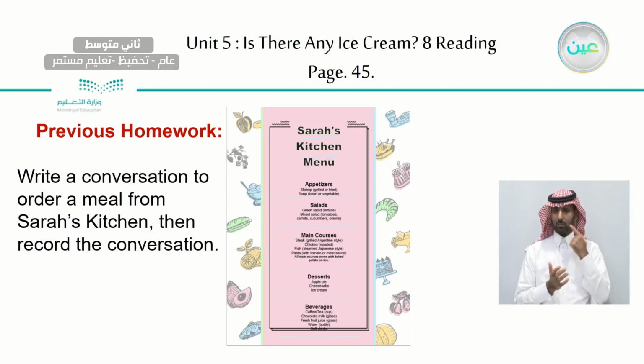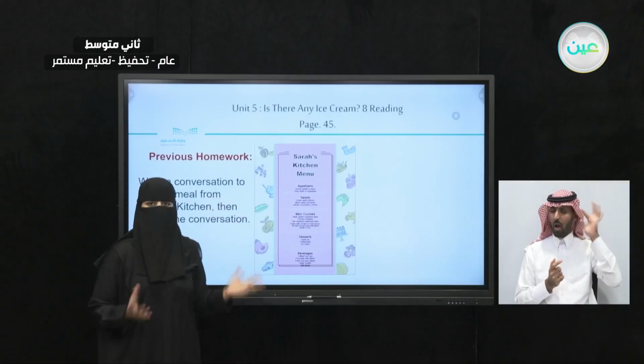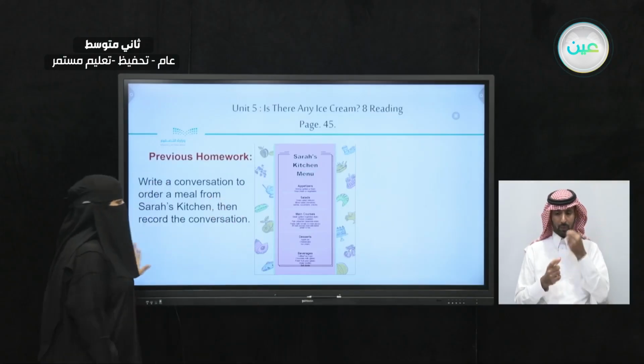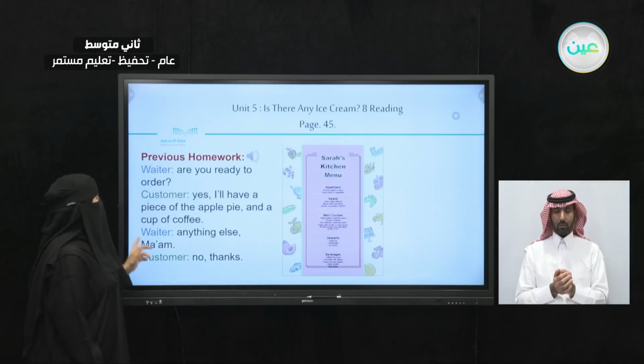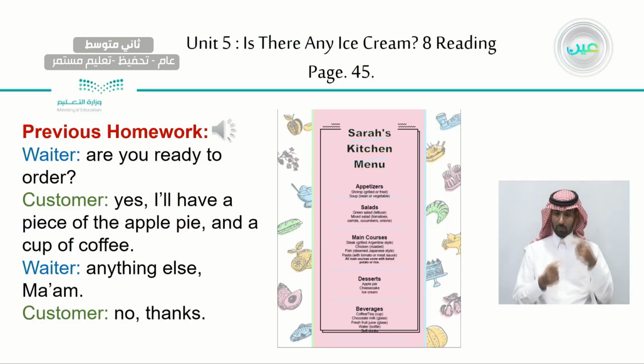So you were asked to write a conversation to order a meal from Sarah's kitchen. Then record the conversation. As you can see here, I did put the picture of the menu, right? You can see appetizers, salads, main courses, desserts, and beverages. You were asked to choose any of these to order a meal. Now, let's see an example of this. So here, a conversation between a waiter and the customer. So let's hear the conversation and look at the questions and the answers.